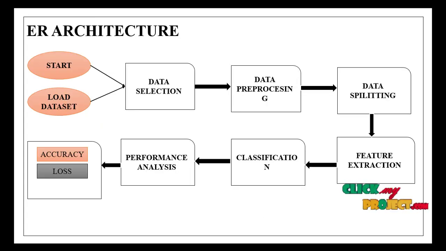This one is the ER architecture. From the start point, first we load and then select the data, pre-process and split it, feature extraction, classification, and performance analysis. Finally, we predict the accuracy and loss for the values.